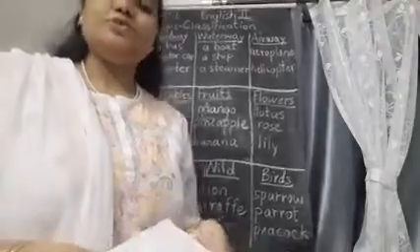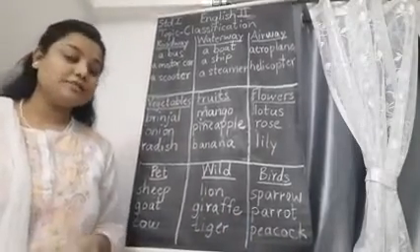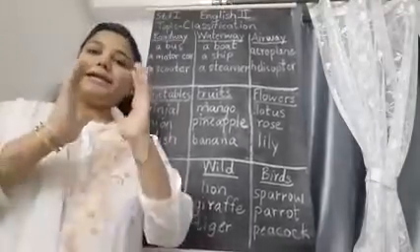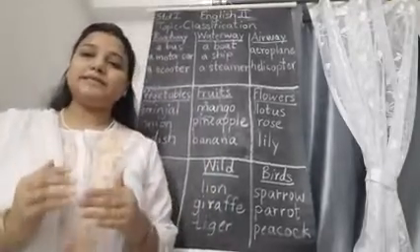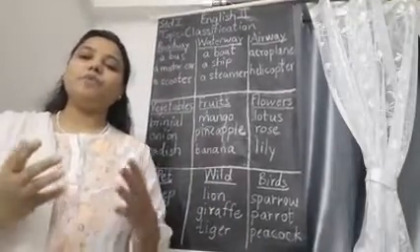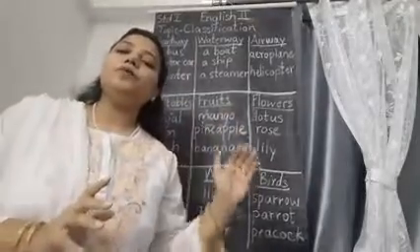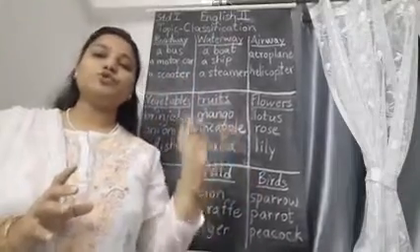Okay children, so this was the classification lesson. What is the meaning of classification? Classification means to identify as per their qualities and habitats. Habitats means where they live or where they belong to, and you have to sort it down and separate it and put them in their particular correct group.